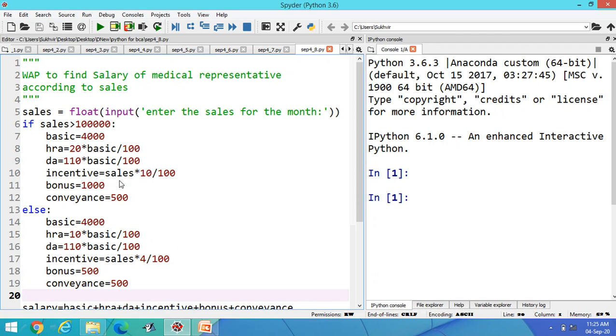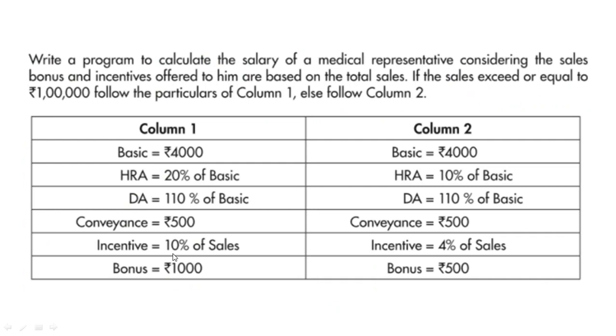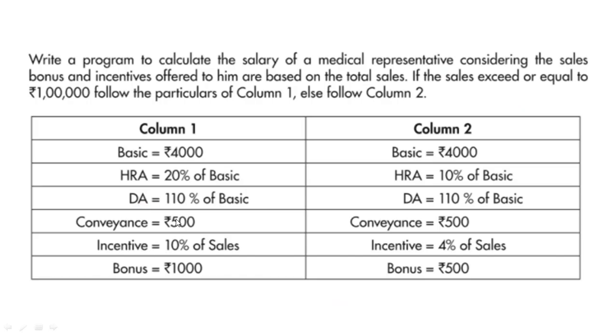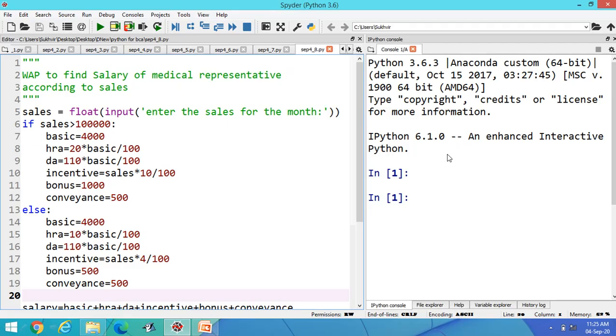And what about the incentive? Here the incentive is 10%, here the incentive is 4%. Here the bonus is 1,000, here the bonus is 500. Conveyance is the same, 500 and 500. Basic is 4,000 in both. You can write the content according to the given table, or you can say slab.